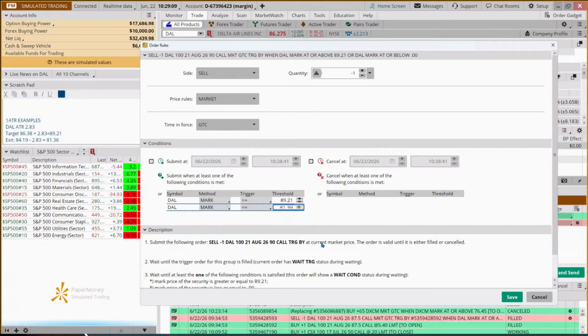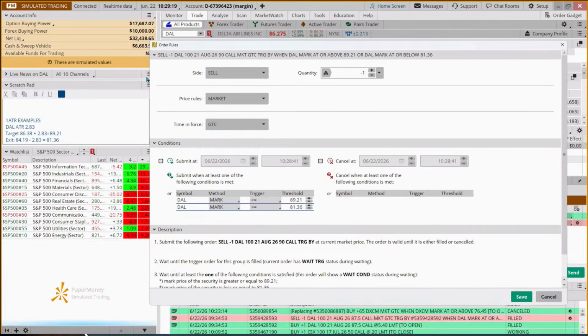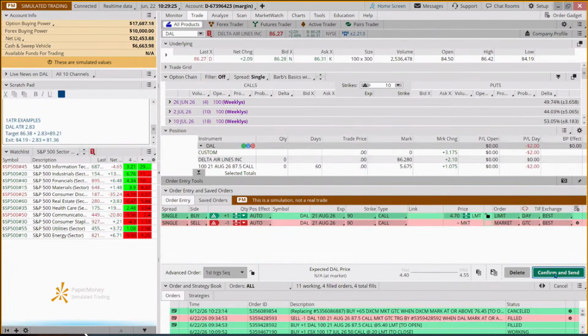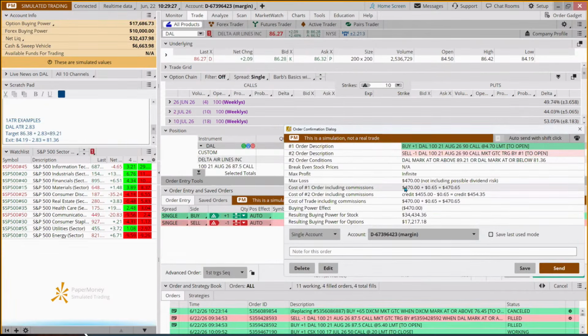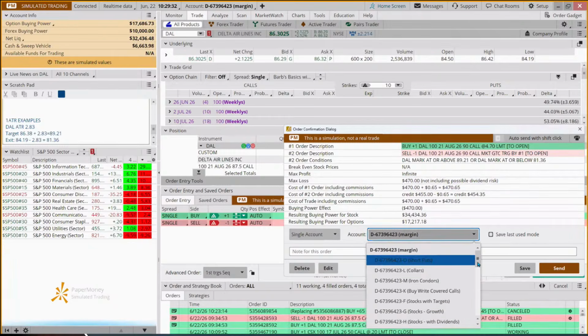I'm a big proponent of know when you're getting out before you get in, both if the trade goes for you or against you. So 89.21, is that above the current price? Yep. 81.36 below. Yep. Confirm and send. How much could we lose? We could lose this entire amount, this entire $470.